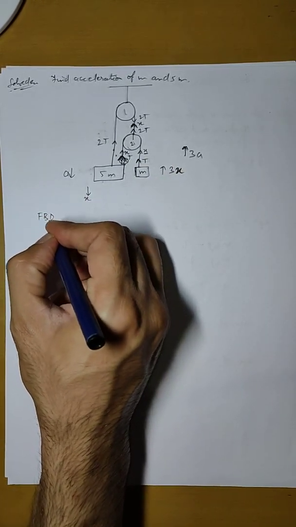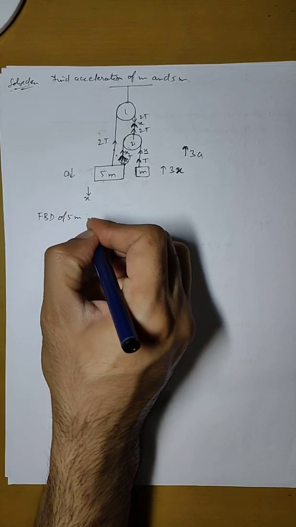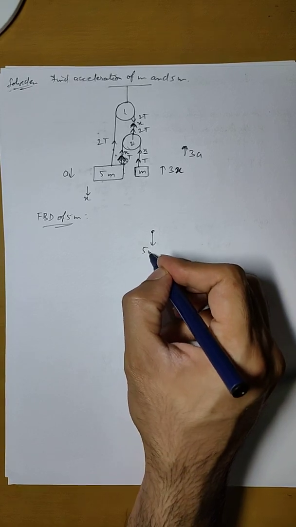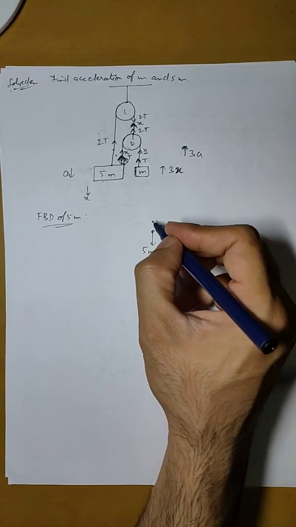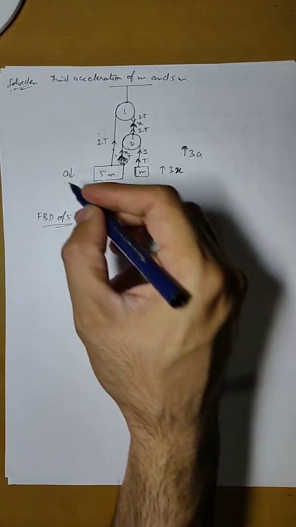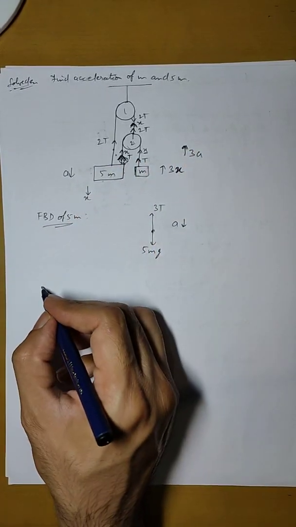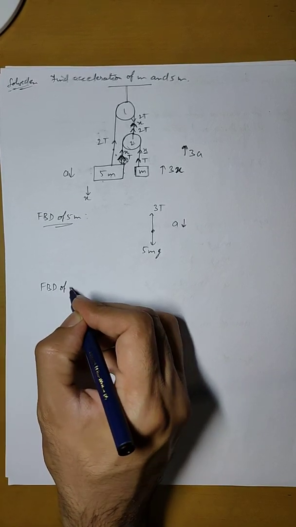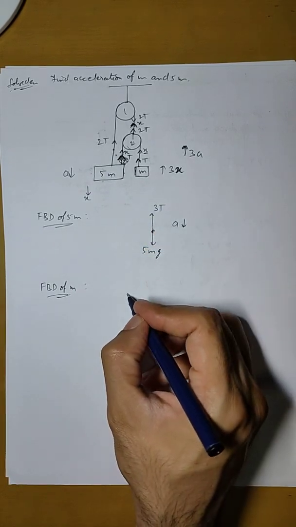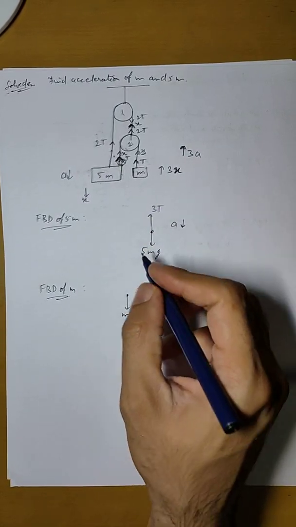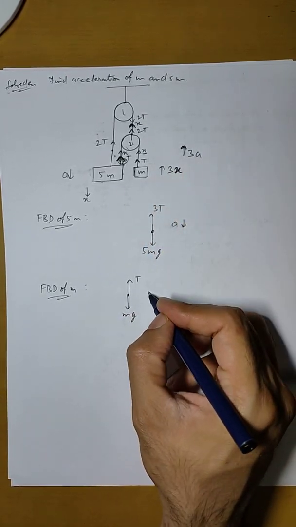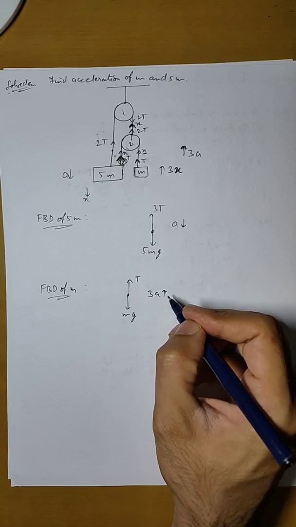So now let us make the free body diagram, first of 5m. Its weight will be in the downward direction, which is 5mg. In the upward direction the tension is 3T, and it is moving down with an acceleration a. Similarly, the free body diagram of m. Its weight mg is in the downward direction, and in the upward direction the tension is T only, and it is moving up with an acceleration of 3a.